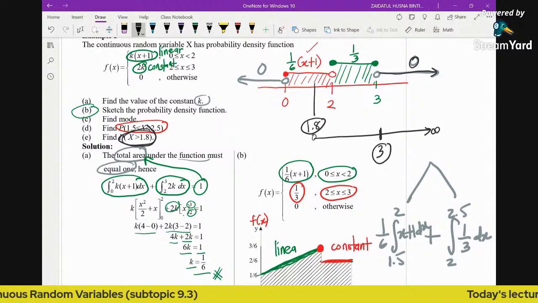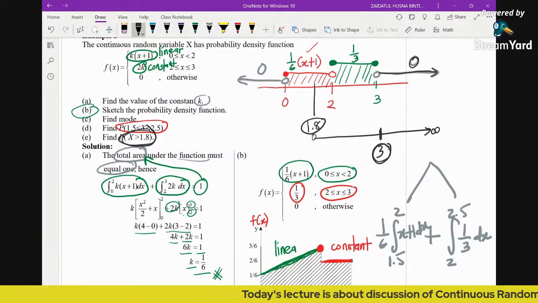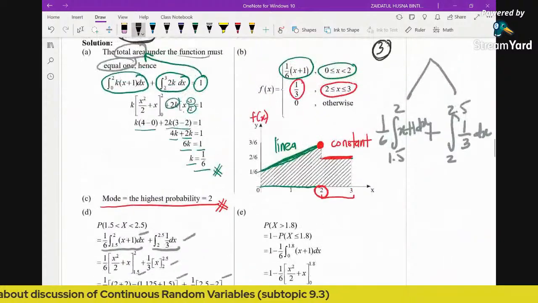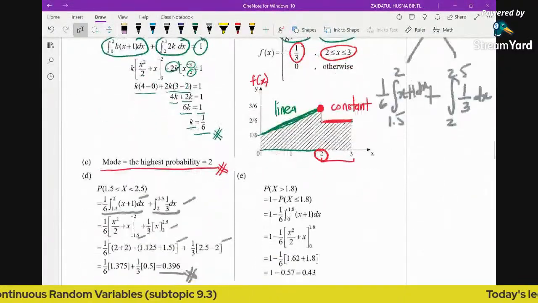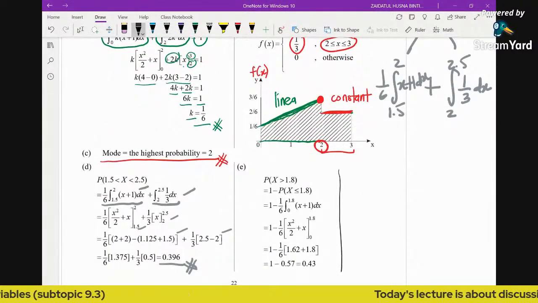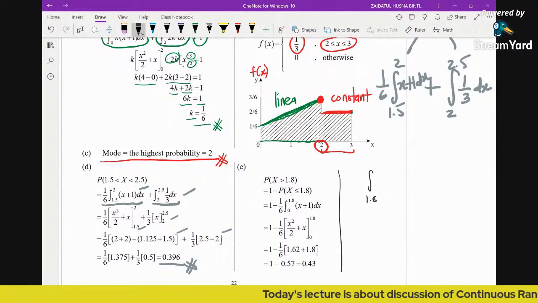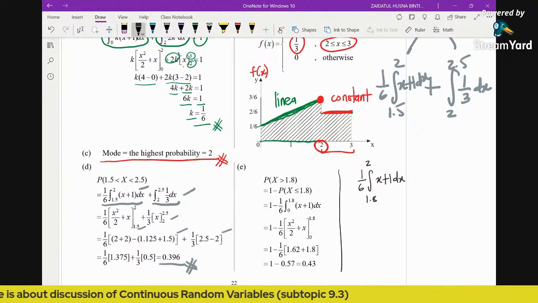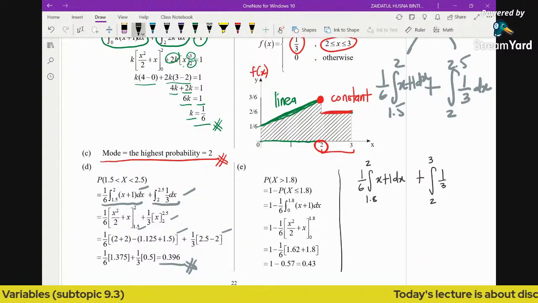But then again, you will notice that from 1.8 to reach 3, it will cross over two different functions. It will cross the red one here and also the green one here. So we are going to have two different integrals. So the solution is, 1.8 until 2, we integrate the function 1 over 6 times x plus 1, and we add with 2 to 3, the constant function 1 over 3.